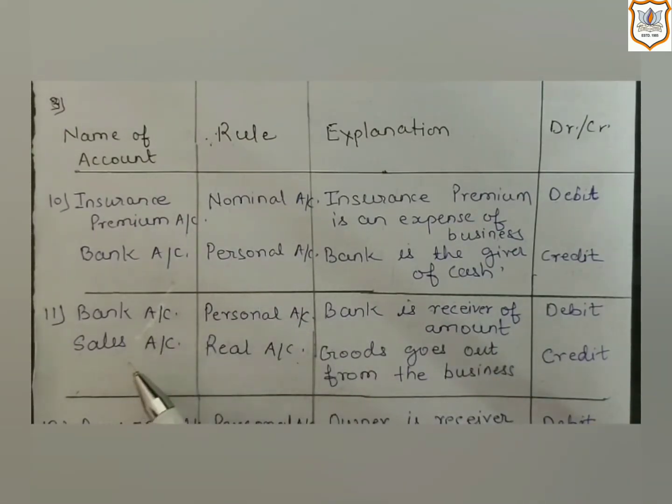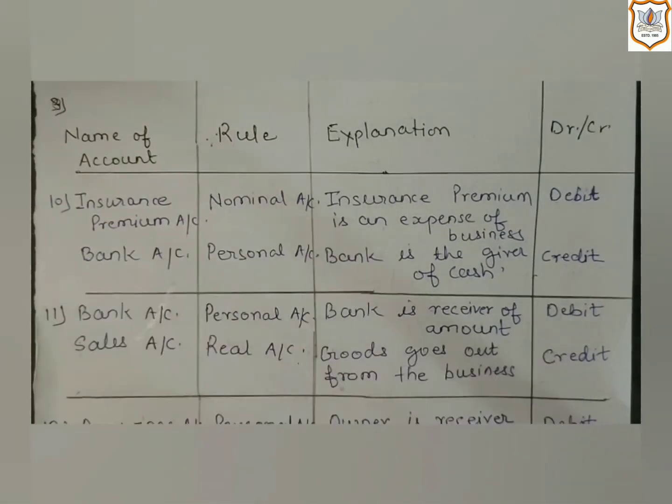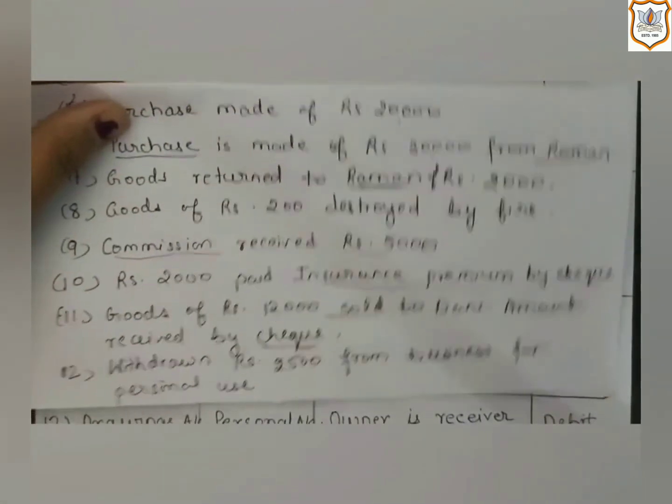And second is sales account. As we know, sales account is associated with real account, and the rule of real account says credit what goes out. So as goods are going out of the business, as the business is selling them, sales account will be credited. Now let us see the last transaction, that is